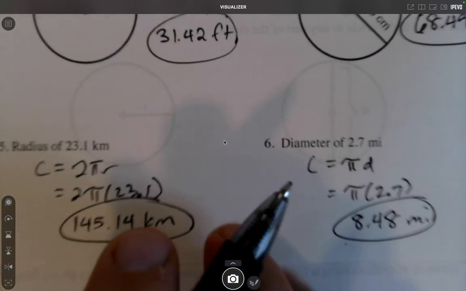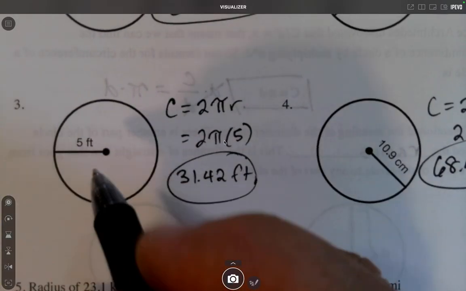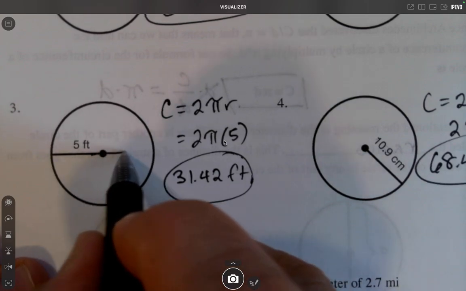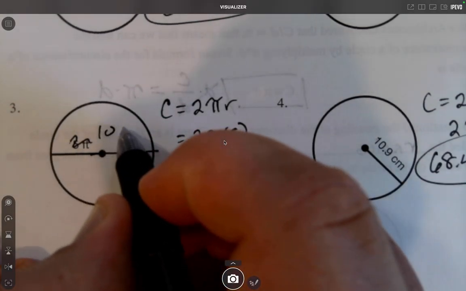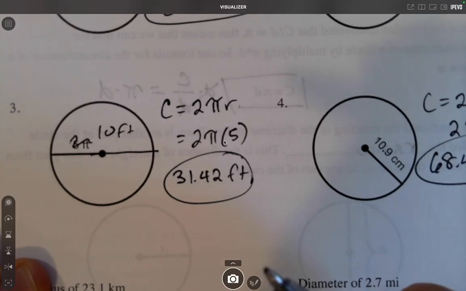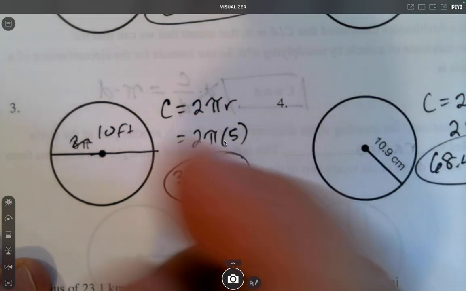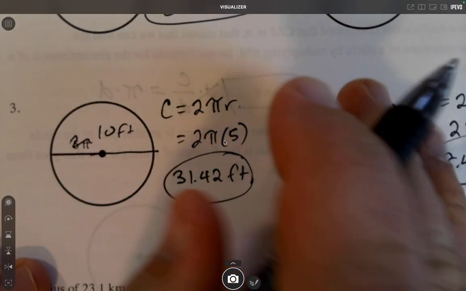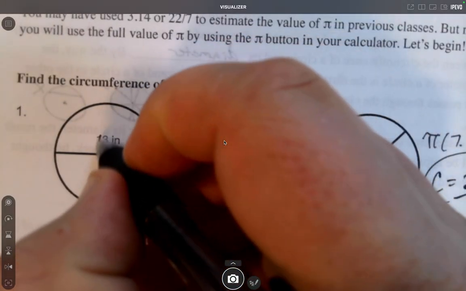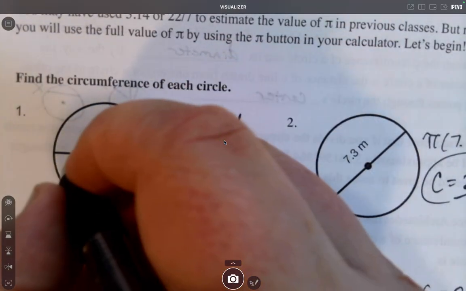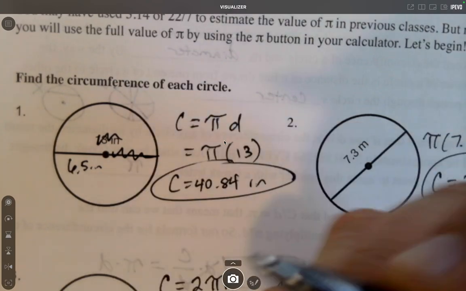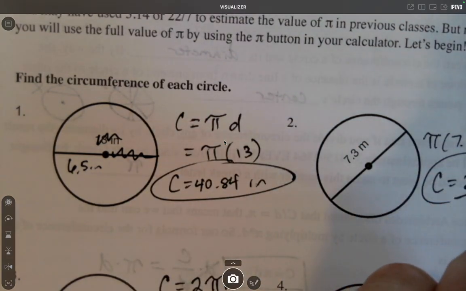One question some of you might be asking is, if they give me this, couldn't I just draw it all the way across and say that, well, that means the diameter is 10? You can. There's nothing wrong with doing that. If you'd prefer to change everything to a diameter, or like here, you could say, I want to just look at the radius, cut that in half and say 6.5. There's nothing wrong with doing that and just using the same formula all the time.